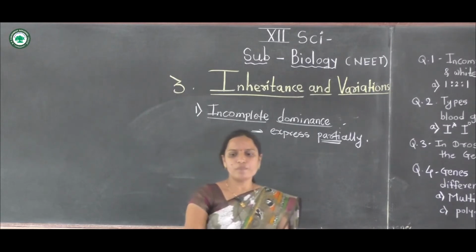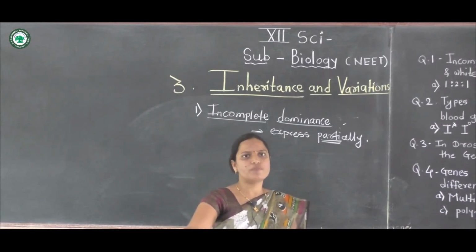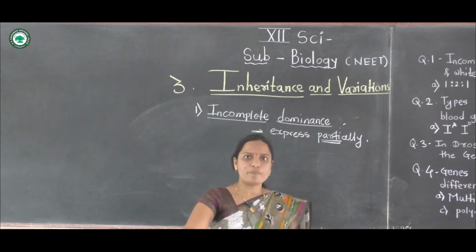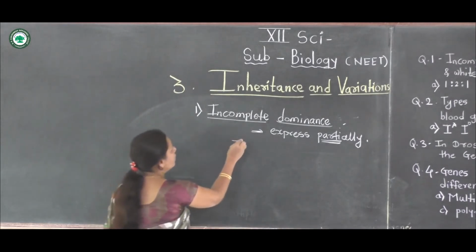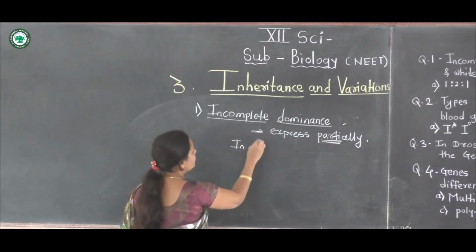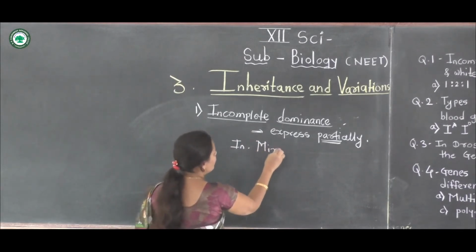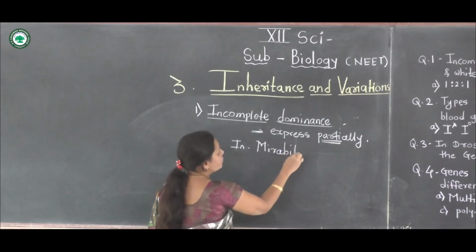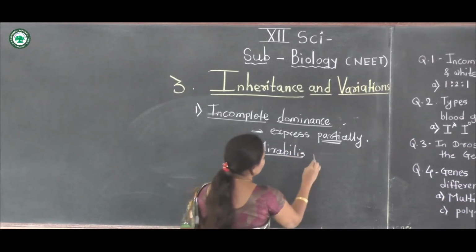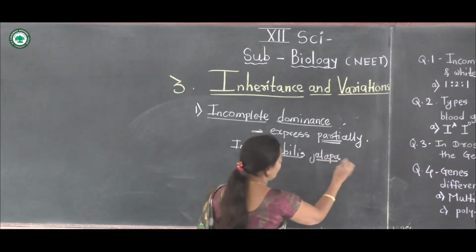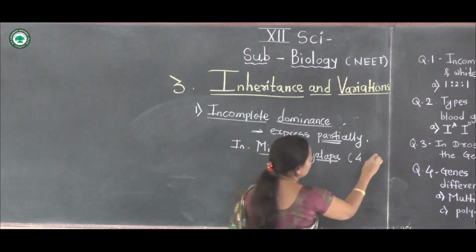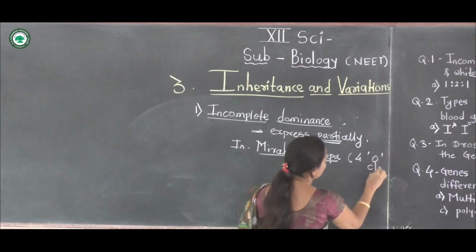For example, incomplete dominance is seen in the 4 o'clock plant, botanical name Mirabilis jalapa.